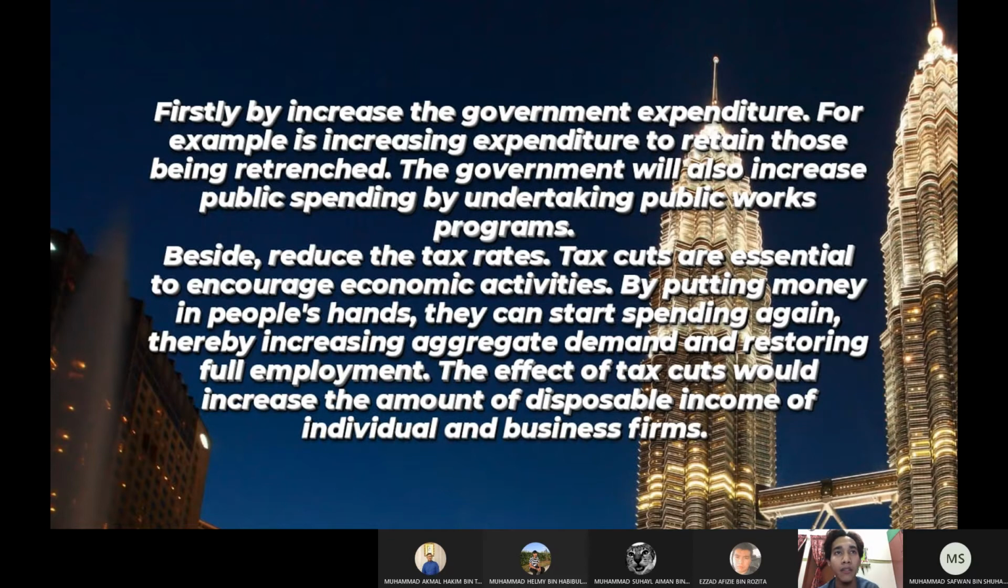Firstly, by increasing the government expenditure. For example, increasing expenditure to retain those being retrenched. The government will also increase public spending by undertaking public works programs. Besides, reduce the tax rate.